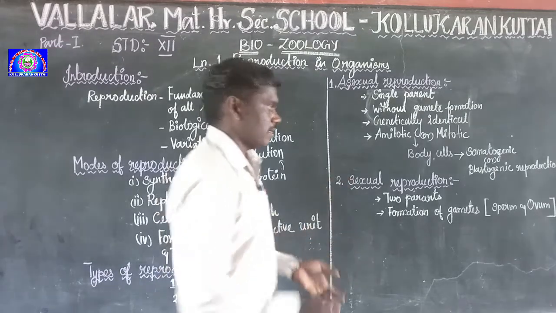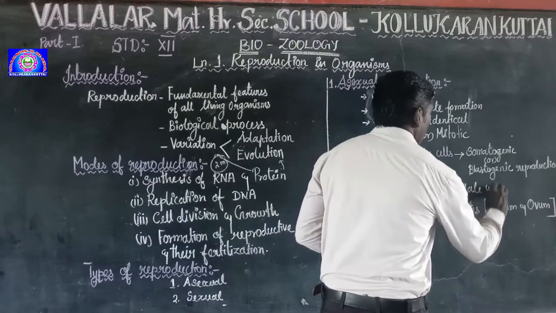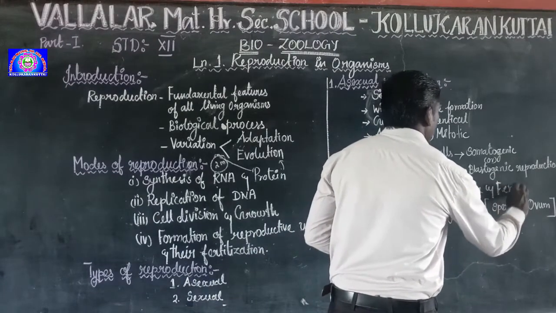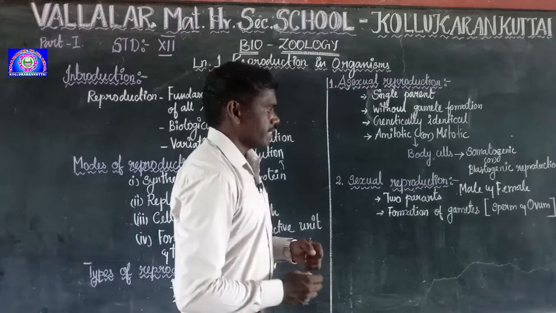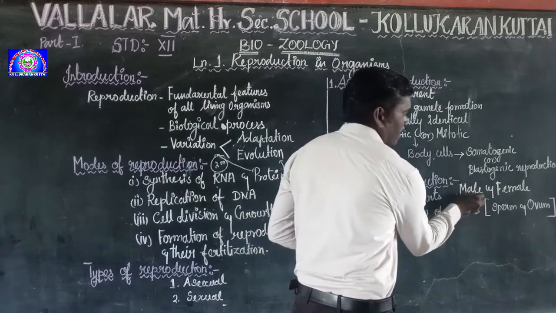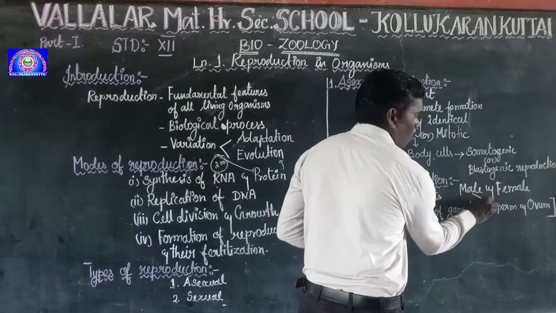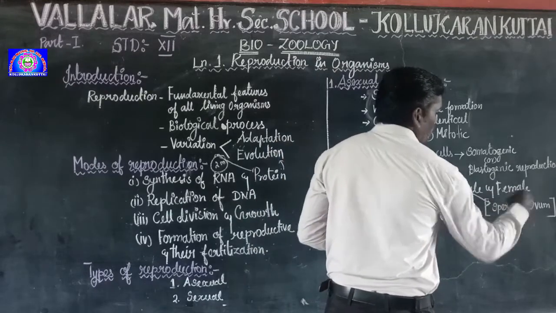Both the male and female parents participate in sexual reproduction. They produce the gametes. Males produce the sperm and females produce the ovum.